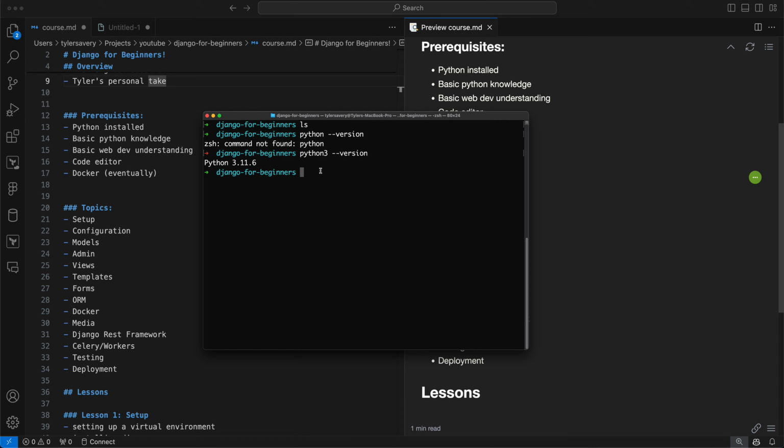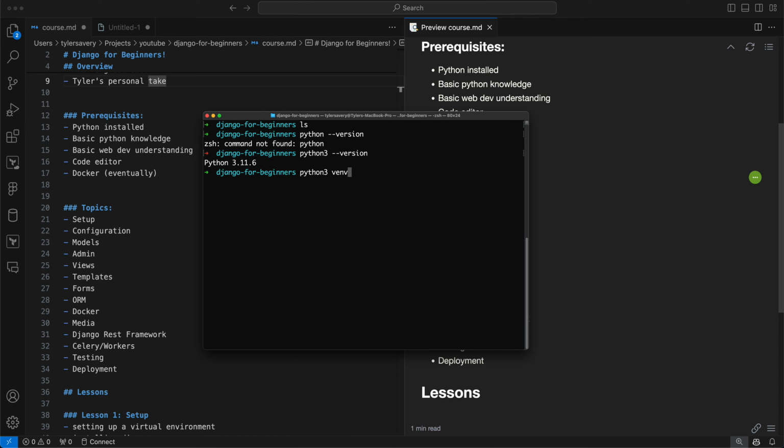Okay, so the first thing I want to do is create a virtual environment. A virtual environment will allow us to have different Python dependencies installed on our computer, but sandboxed in a very special place that only this project will work with. This will allow us to have multiple Django projects with maybe different versions of Python and all these kinds of things without worrying about conflicts.